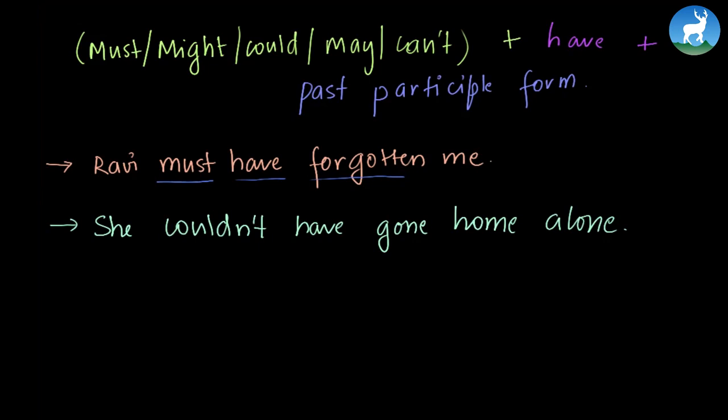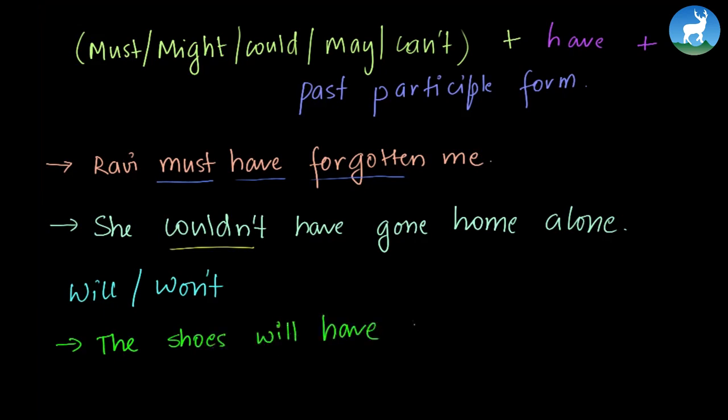Next example is she couldn't have gone home alone. Because this is a specific probability, we use could, and the negative form is couldn't, and use the past participle form with have. So couldn't have gone home alone. Now let's see the use of will. For example, the shoes will have arrived in the store by now.